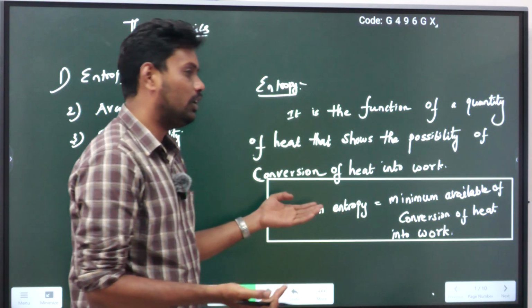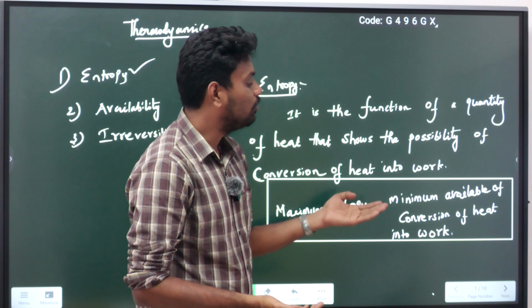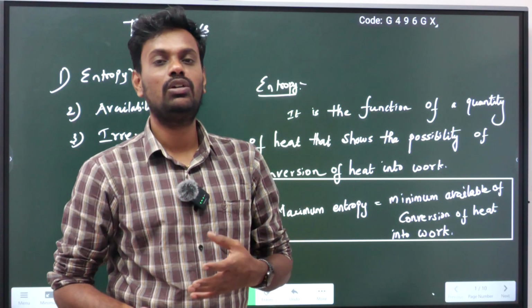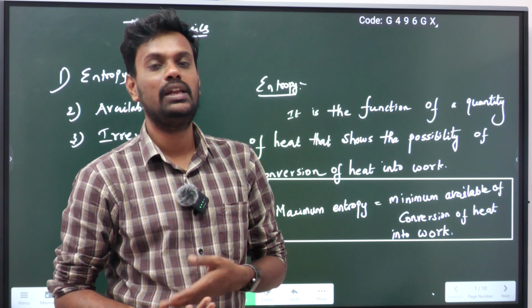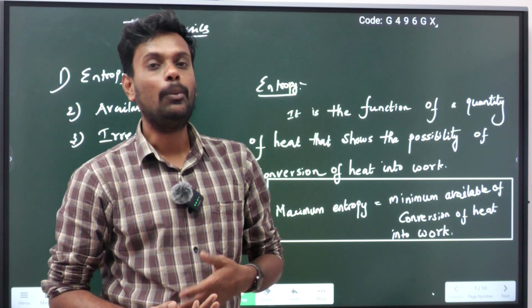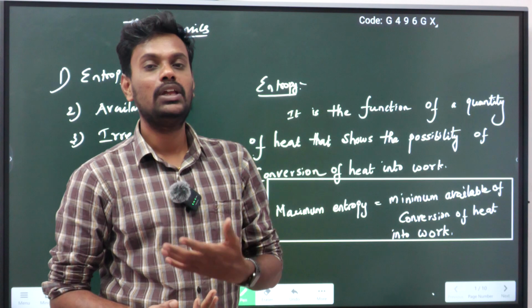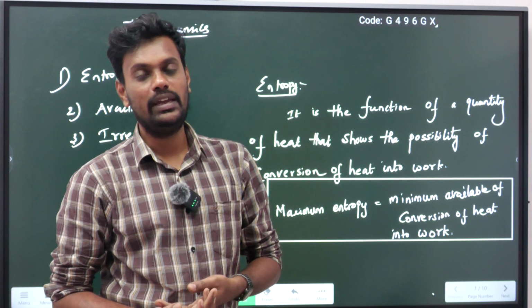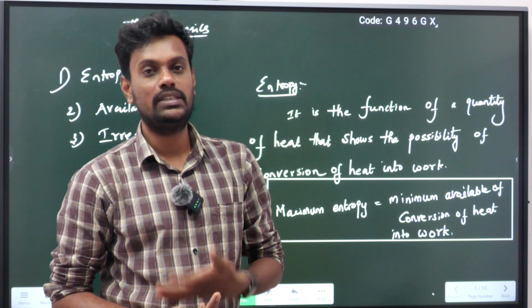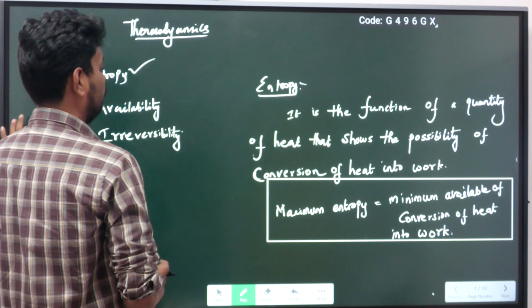That is what I have given in the bars. Maximum entropy equals minimum availability of conversion of heat into work. Minimum availability of conversion of heat into work means unavailable energy. So maximum entropy indicates the amount of unavailable energy. If the unavailable energy is high, then the entropy will be high. The unavailable energy in any particular system is entropy. Next.